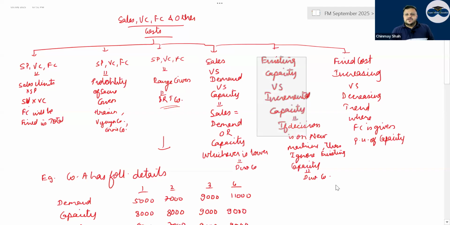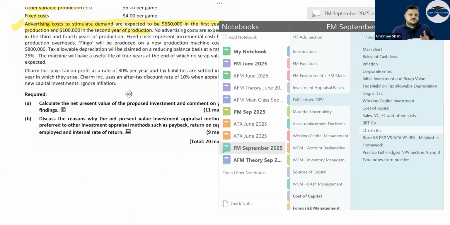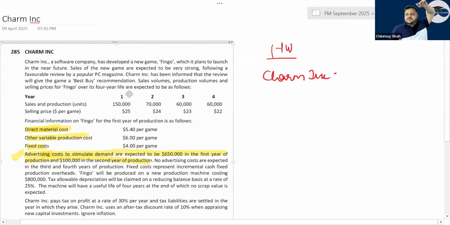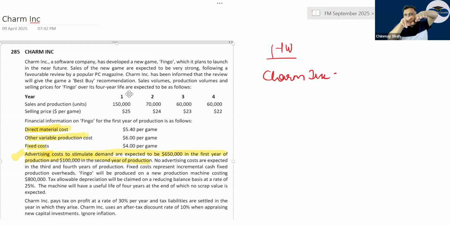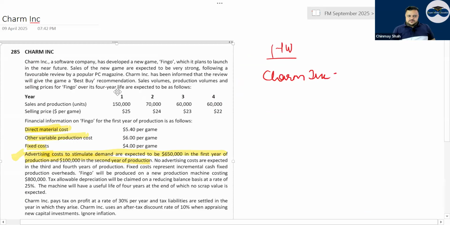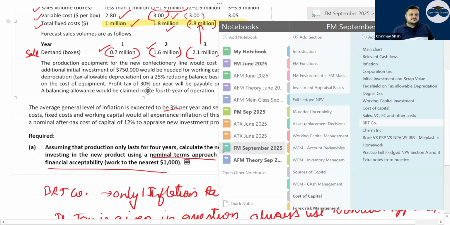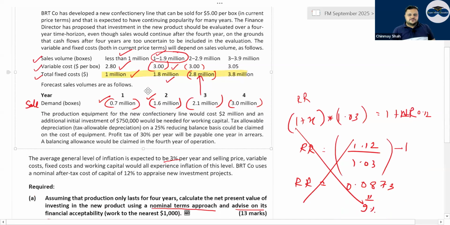Existing capacity. Whenever you are taking a decision, always take a decision for the new asset that you are taking and don't consider the existing part that is there. And also fixed cost. There is a question called Charm Inc. Charm Inc. says that if there are very high sales at the start, falling gradually, the fixed cost set in the first year will be the same for all the 4 years. Correct? Go through this question, Charming and BRT company. BRT company is also a good question. Correct?